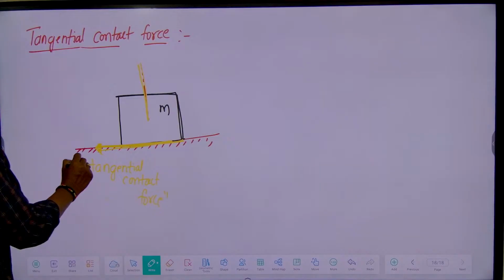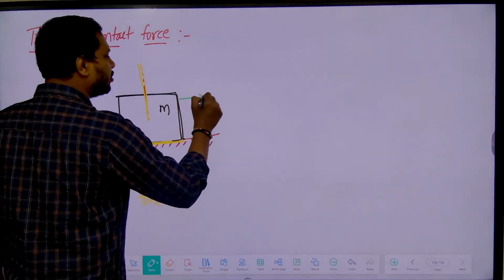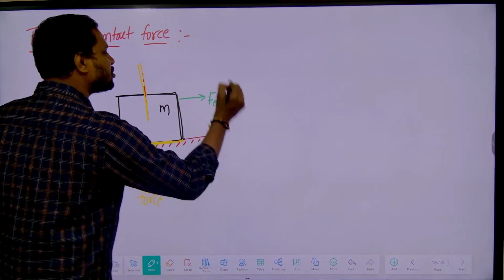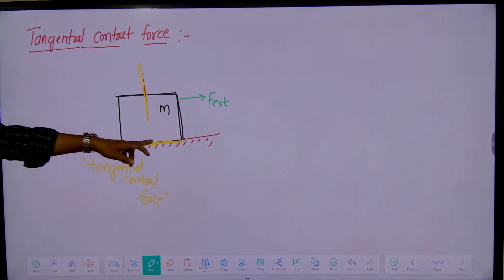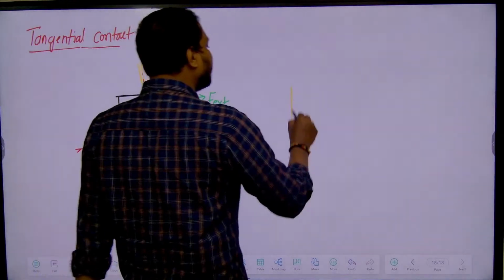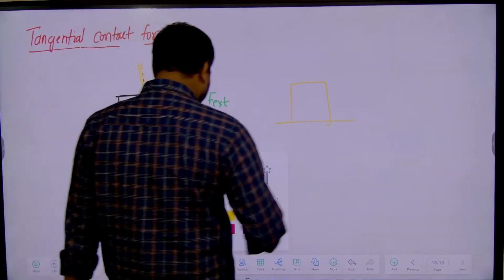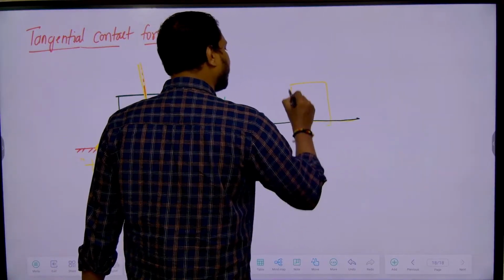Now try to understand. If I apply some external force in this direction, then the tangential contact force will be in the opposite direction. Suppose a block of mass m is kept on the surface.